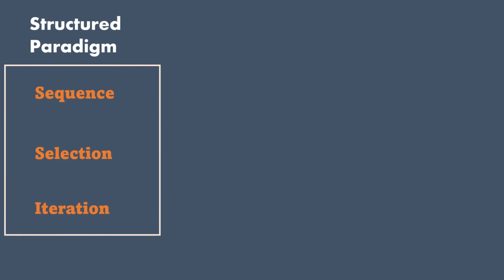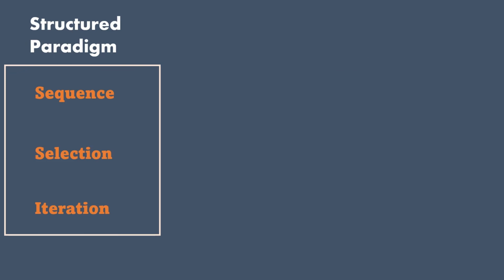Sequence is just a way to execute the program line by line from top to the bottom until it is completed. Selection, as we just saw, is if-else conditions where we skip some lines or choose appropriate line to execute based on some condition. And finally, iteration is just to repeat lines until a condition is met in case of for and while loop. So if a program only contains these three, then we say that it is following structured paradigm.